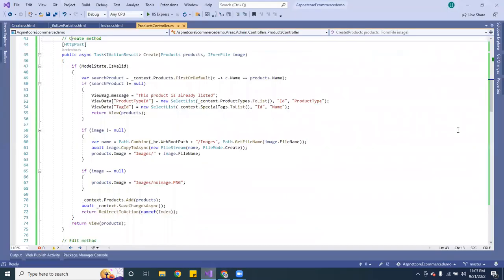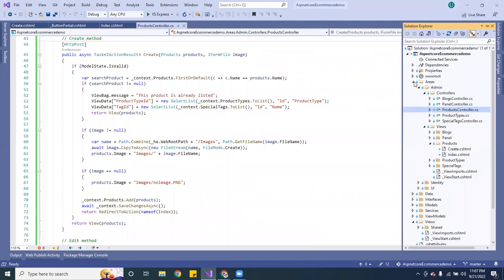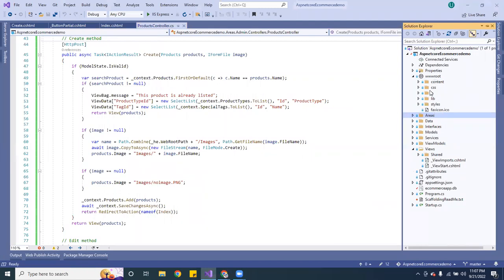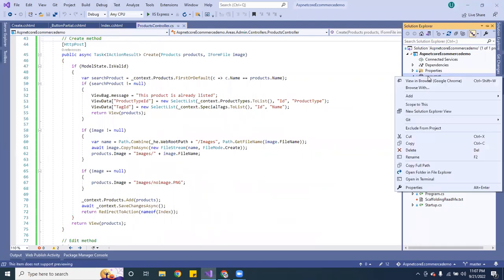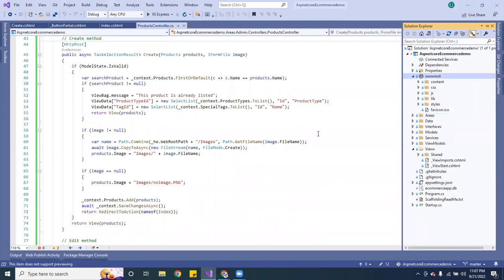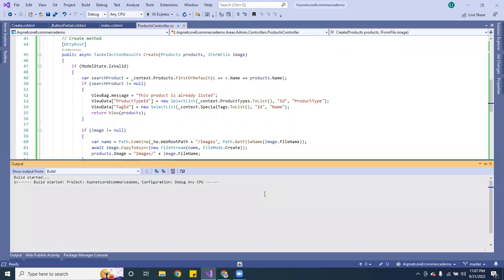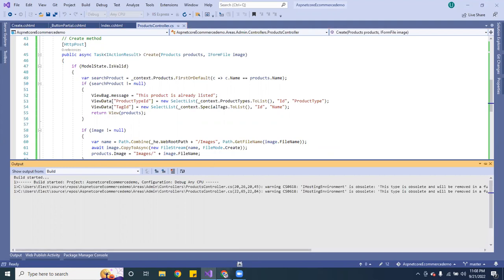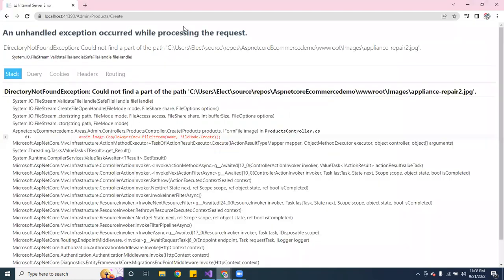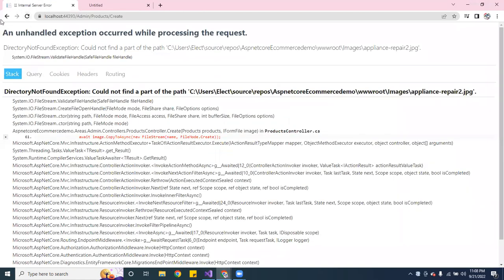So what I forgot to do is create a folder inside the wwwroot, which is right here. I don't have a folder named images, so I am going to go ahead and create a folder, and we'll try it again. Images, like that. All right. Let me go ahead and build the application, Control F5, and go ahead and refresh this.